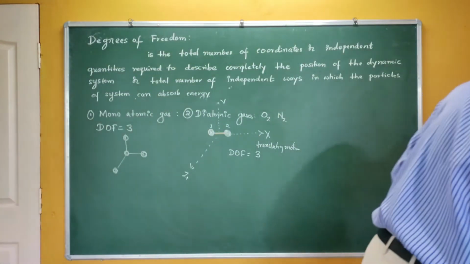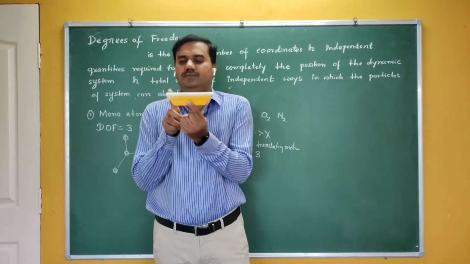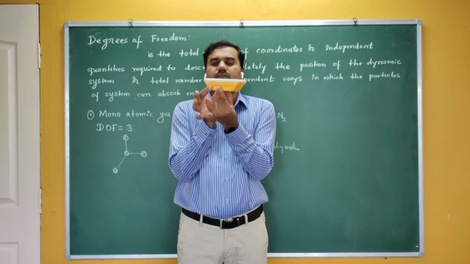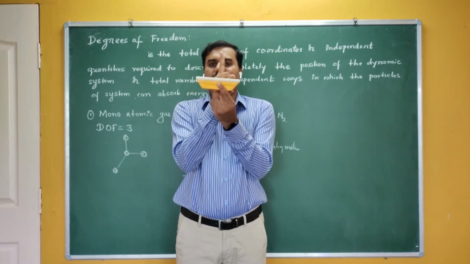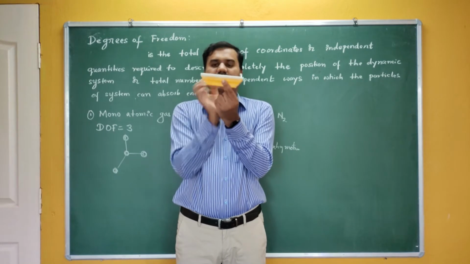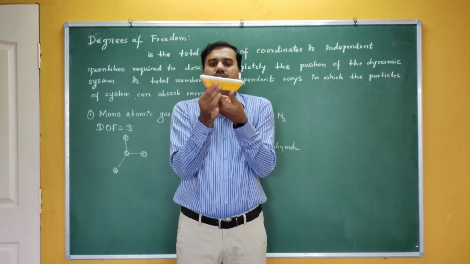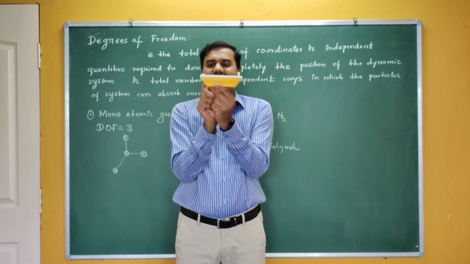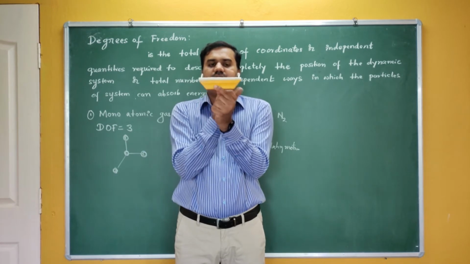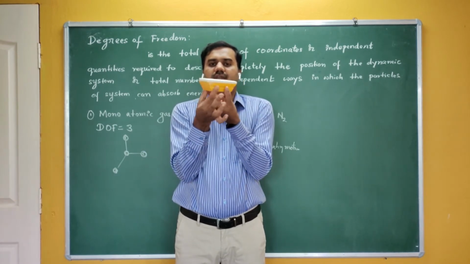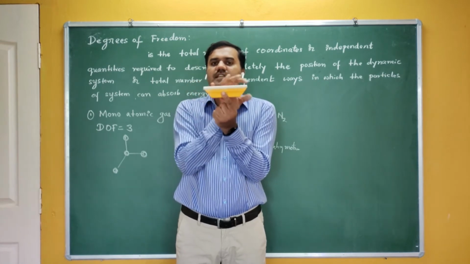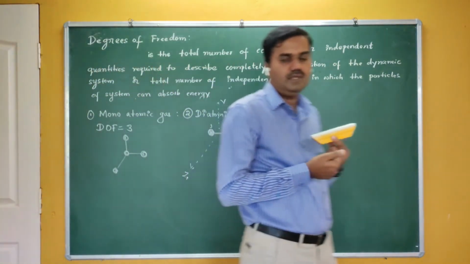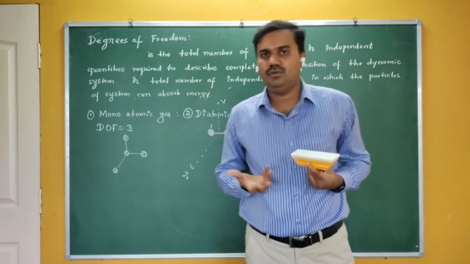Now see, if you consider that this is one O here, and the second O is here, and this type of motion takes place, if the molecule rotates about some axis, let me take this as the y-axis, this time it is not translatory motion taking place, it is rotational motion. You can see that if the molecule rotates about some axis, then this is the position of the first atom, this is the position of the second atom. If the rotation takes place, now you can see here, their position has changed. The position has changed. So now this is the new position of the molecule.